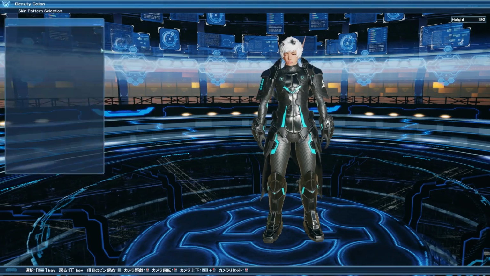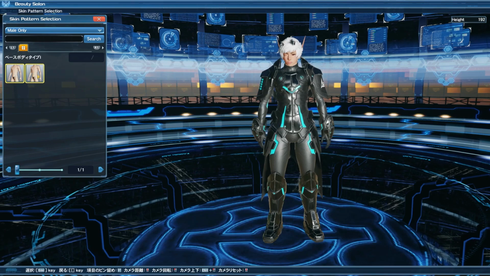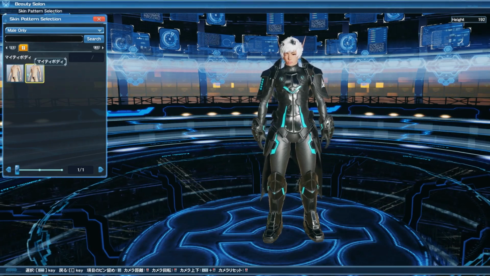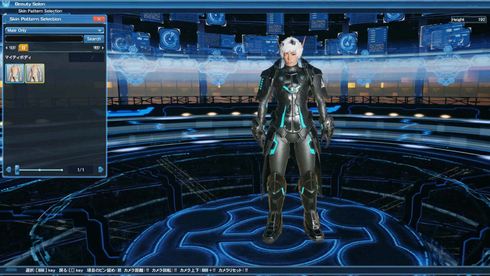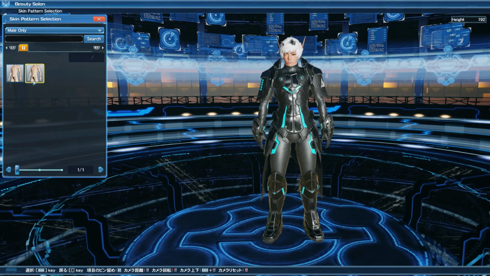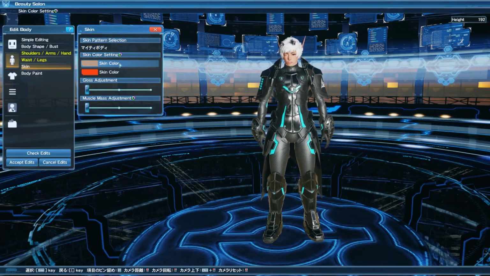Now, this one I'm not entirely too sure of. It's called skin pattern selection. So far, the only way I see the skin pattern selection working is just the way that some of the skin color gets changed on your character. I'm sure there'll be more in the future that change the character drastically, but as of right now, I just see the skin color being rendered a little bit differently between the 2 that I currently have.